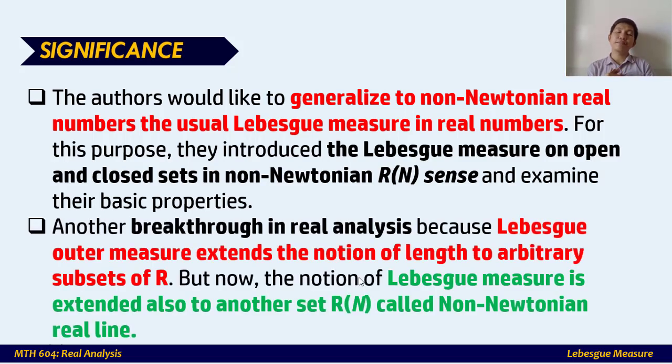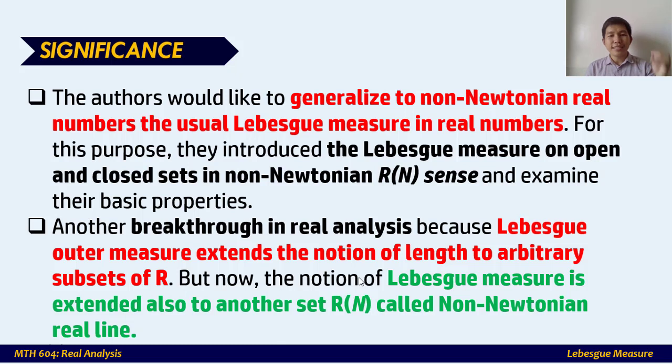So what does it mean for real analysis and mathematics? This is another breakthrough in real analysis because Lebesgue measure extends the notion of length to arbitrary subsets of real numbers. Length actually is the difference of the endpoints of a certain interval. But in Lebesgue outer measure, it was extended to more complicated subsets of real numbers.